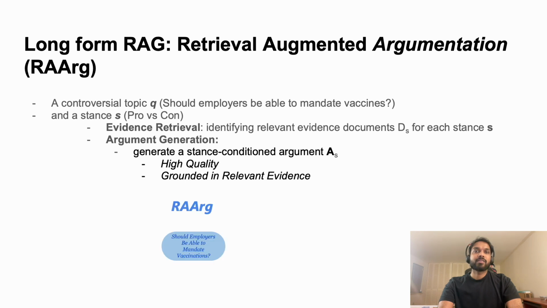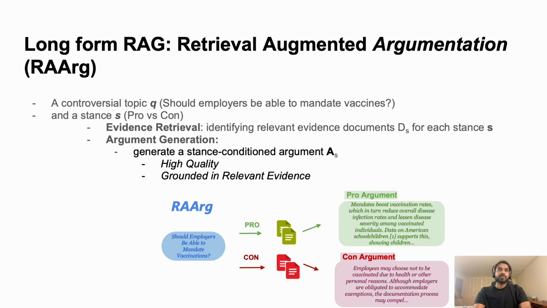In this task, we are given a controversial topic, like should employers be able to mandate vaccines, or should LLMs be open sourced, etc., and a stance like pro or con, or for or against. The aim is to retrieve relevant evidence documents for each stance and then use them to generate an argument which is grounded in that evidence and is of high quality.